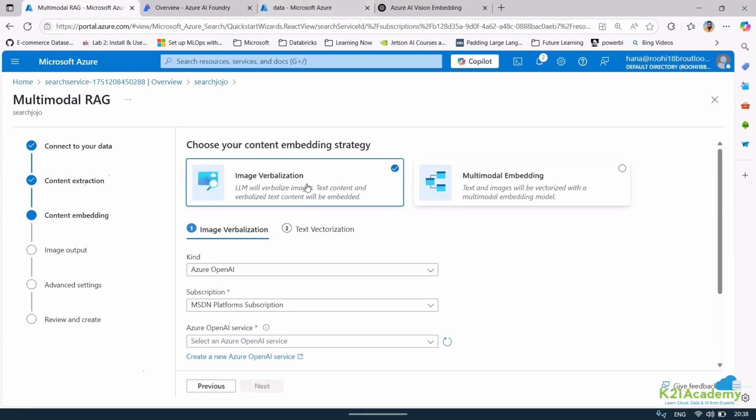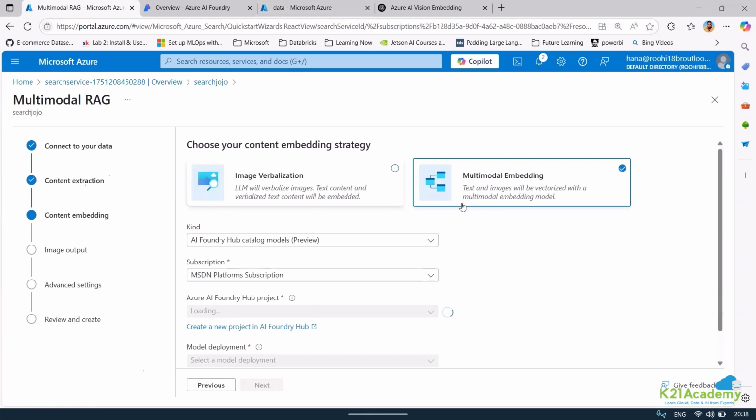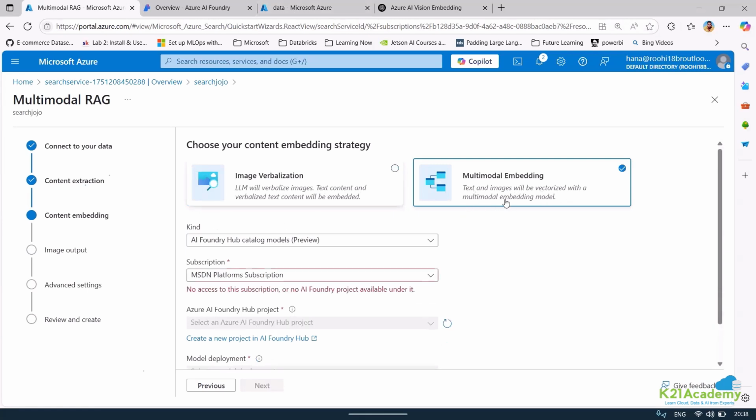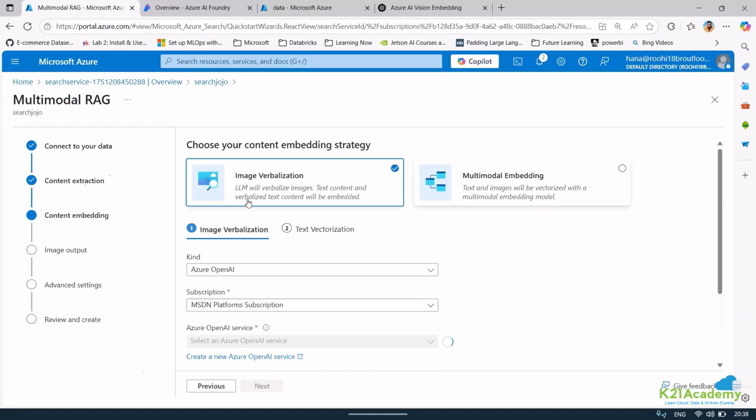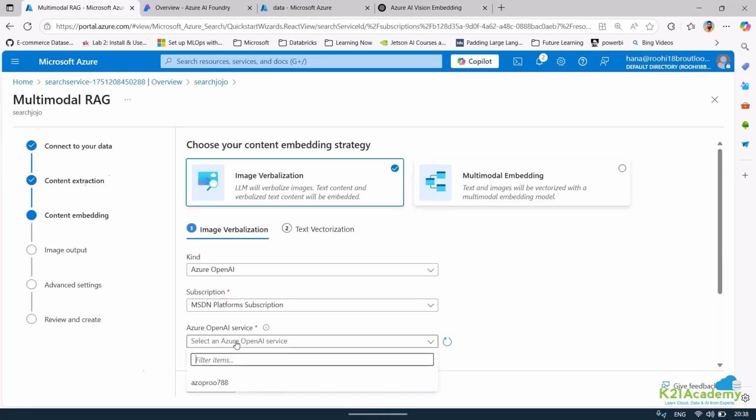I just have images. Now, do you want to use image verbalization or multimodal imaging? Text and images will be vectorized with a multimodal model. This is again pretty good. And this will be text content and verbalized text content. Okay, again, here you can see we can use it for image and for text. Again, this is pretty good. You can use it for image vectorization.